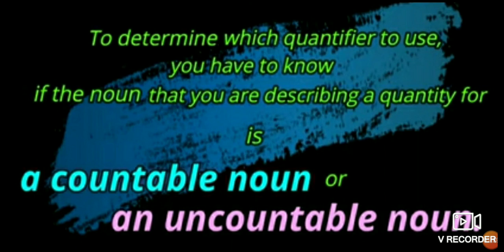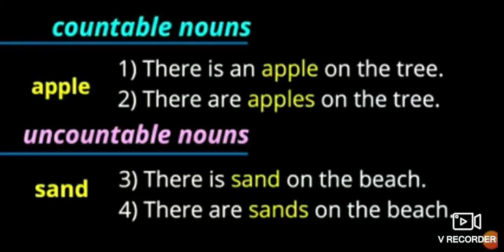See, countable noun: there is an apple on the tree, there are apples on the tree. This we can count. Apple is a countable noun.